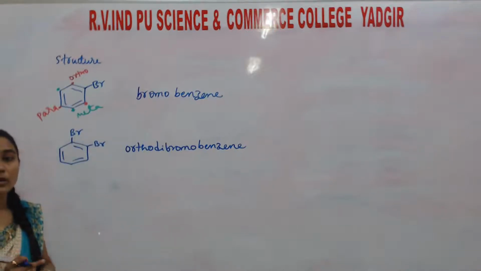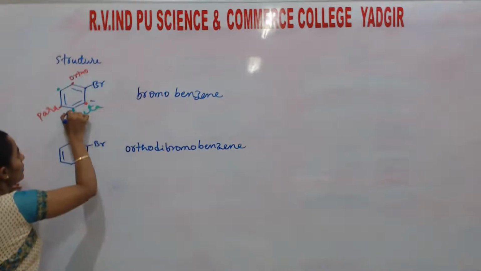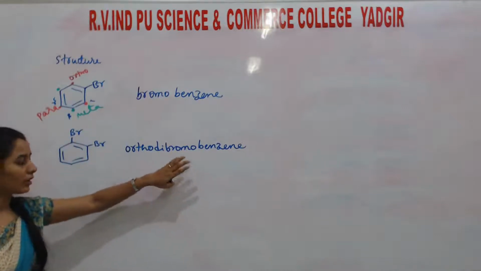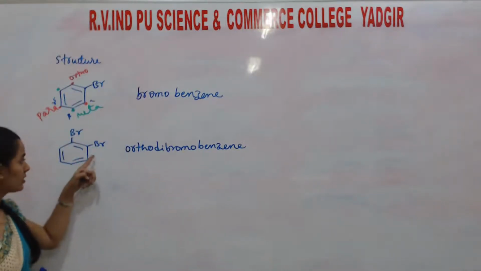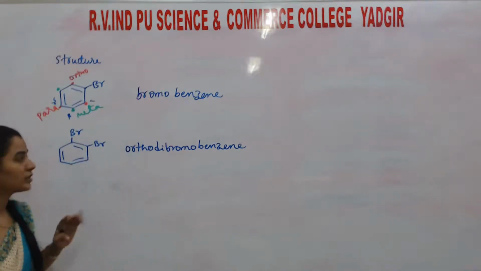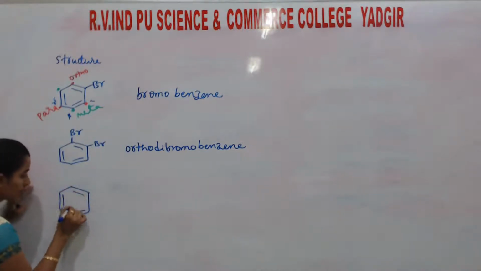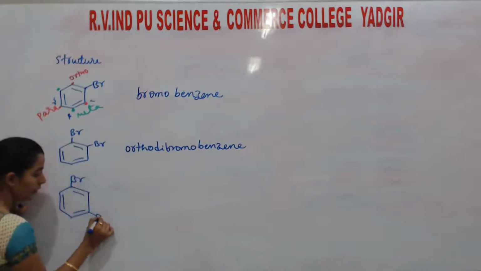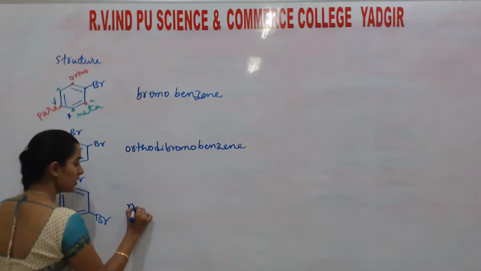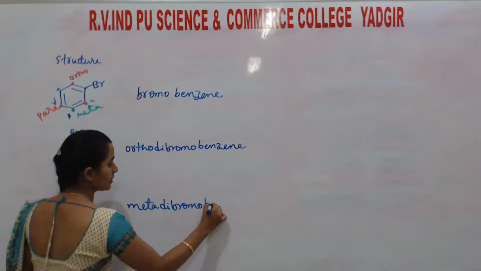If you consider the common name, this ortho position, this is the alpha carbon atom, beta carbon atom, gamma carbon atom. Okay? Dibromobenzene is the name of this compound. So these two are ortho positions with respect to each other. So instead of that, if you consider Br here, with respect to which position? Meta position. So then this is meta-dibromobenzene.